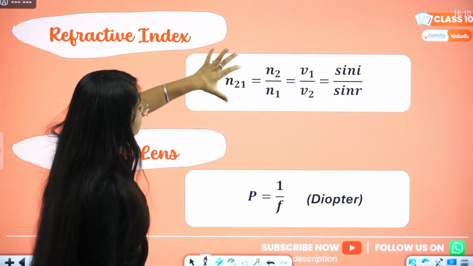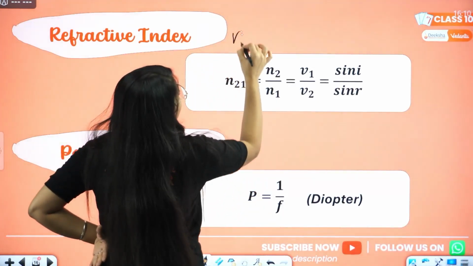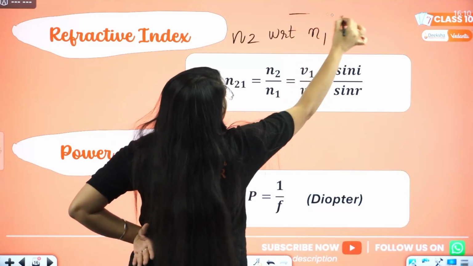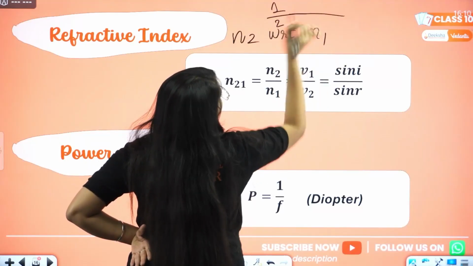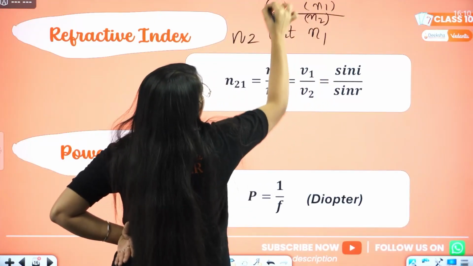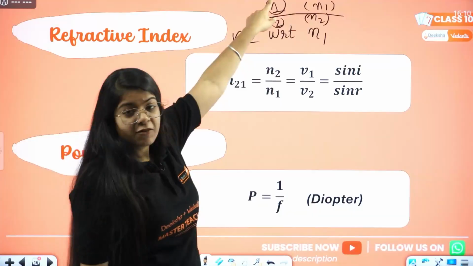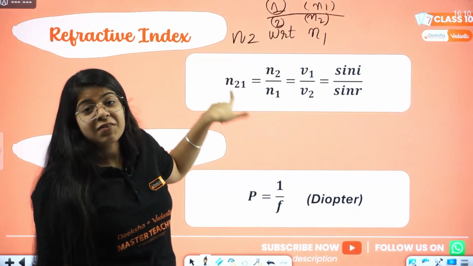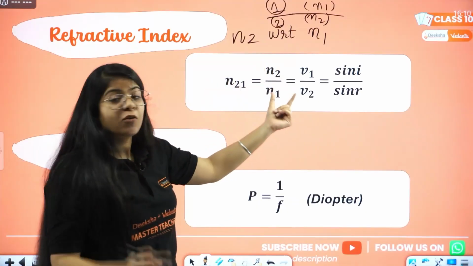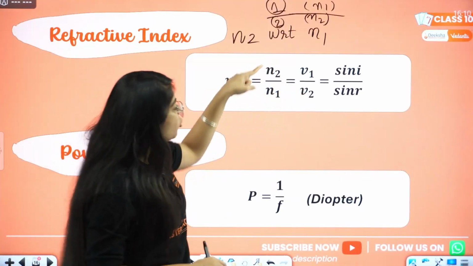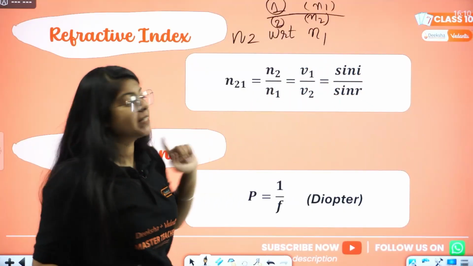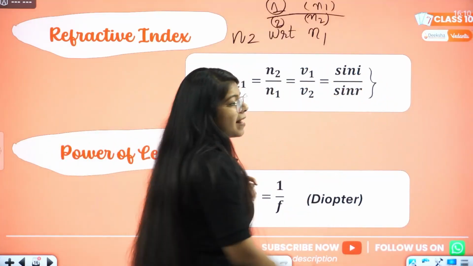So that is n21, refractive index of medium 2 with respect to medium 1. That means the light is going from 1 to 2. This is n2, this is n1. This is medium 1, medium 2. When the light goes from medium 1 to medium 2, we write refractive index of 2 with respect to 1. Now velocity will be inversely proportional. n2 by n1 equals v1 by v2, and that will be equal to sine i by sine r, which is from Snell's law.